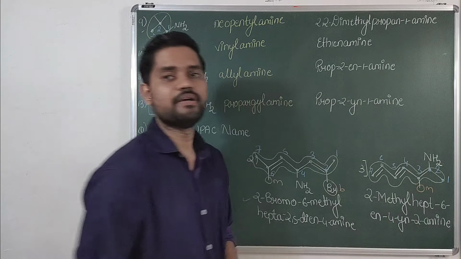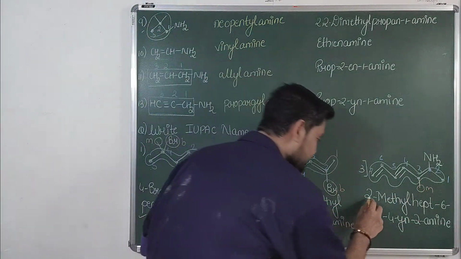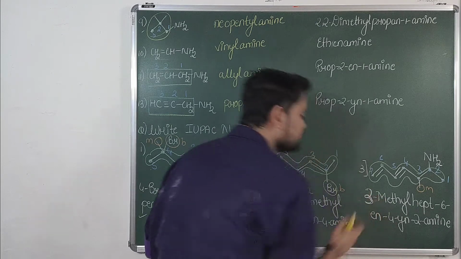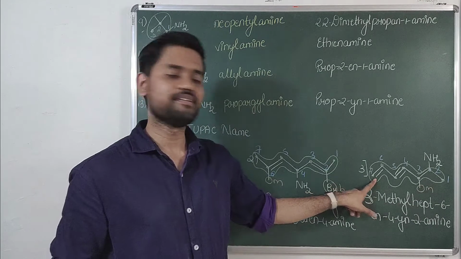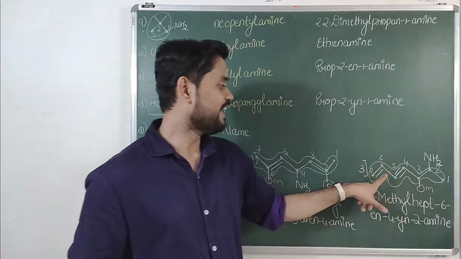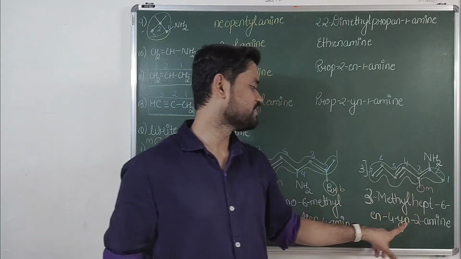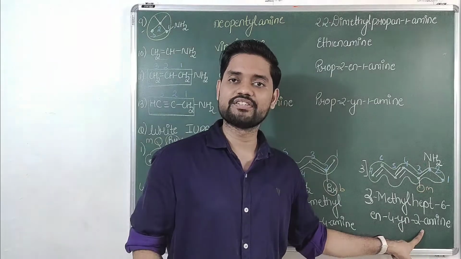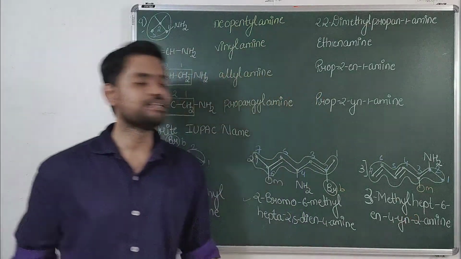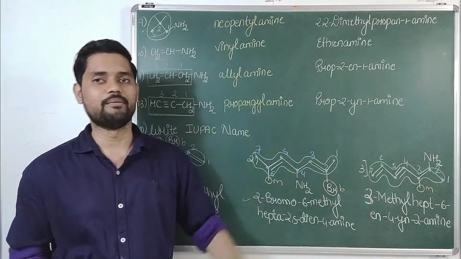I'll again repeat the name. Okay, it is 3 methyl. Extremely sorry, it is 3 methyl. The total number of carbon atoms is 7, so it becomes hept. Then at the 6th position there is the presence of a double bond, so ene. At the 4th position there is the presence of a triple bond, so yne. And at the 2nd position there is the functional group, that is amine. So its name will be 3 methyl hept 6 ene 4 yne 2 amine.